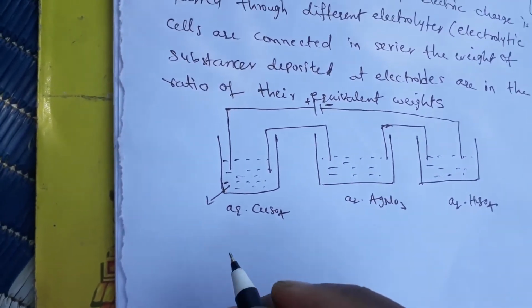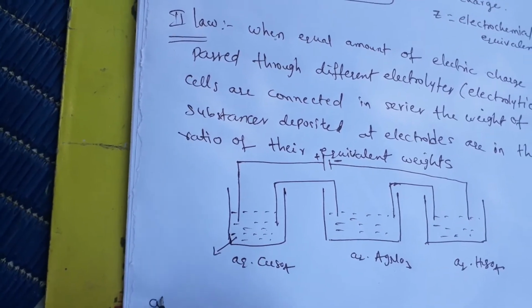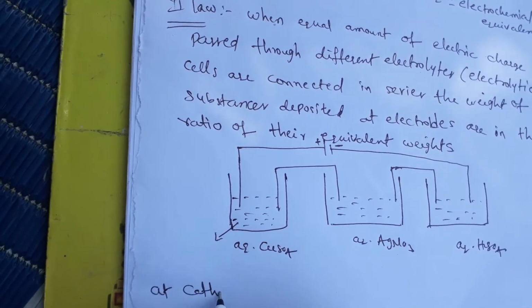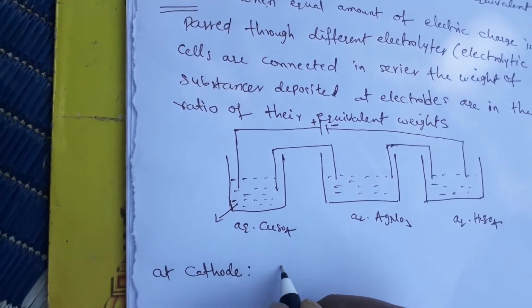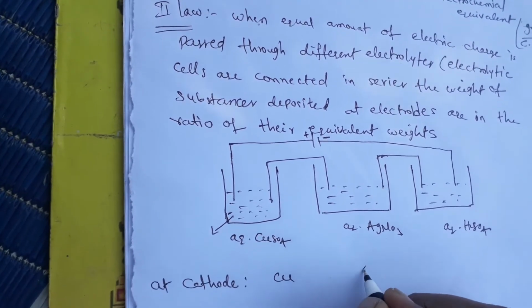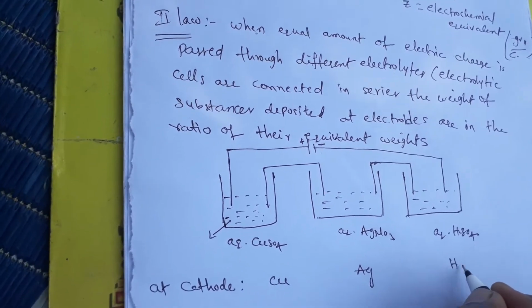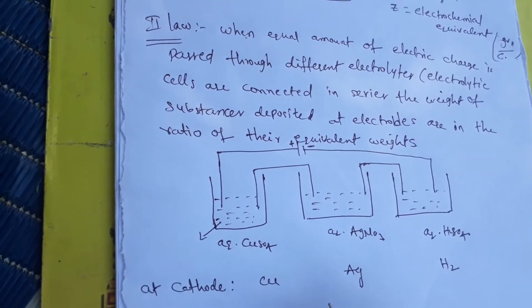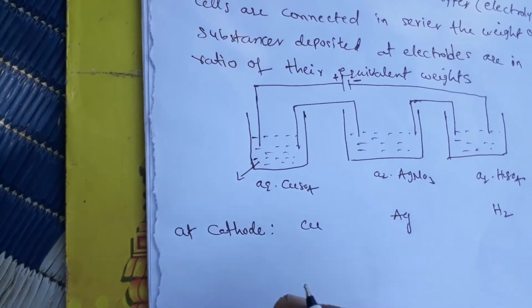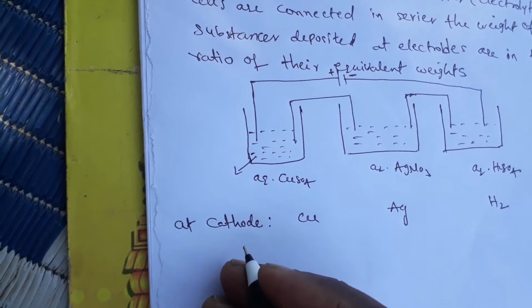At the cathode, as we know previously, copper is deposited from copper sulfate, silver is deposited from silver nitrate, and hydrogen gas is evolved at this cathode.